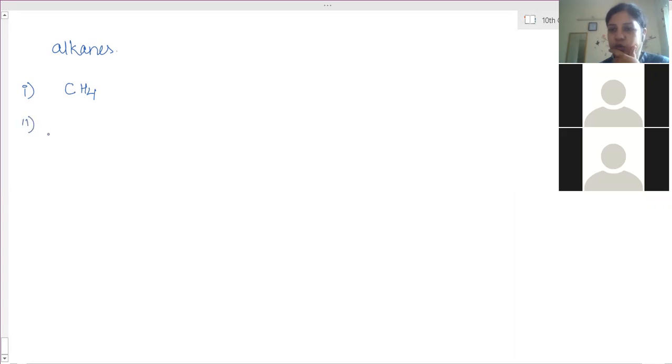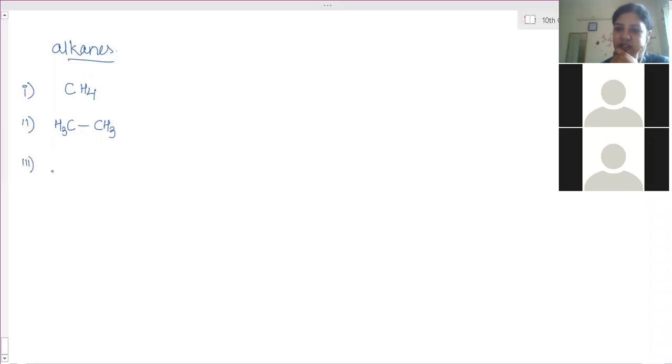Second one, now 2 carbon atoms. CC will come, 2 carbon atoms, single bonded because it is an alkane. Now this carbon atom, how many electrons are left? 3. So 3 electrons should be shared with hydrogen. And this carbon? 3. Done? Yes.